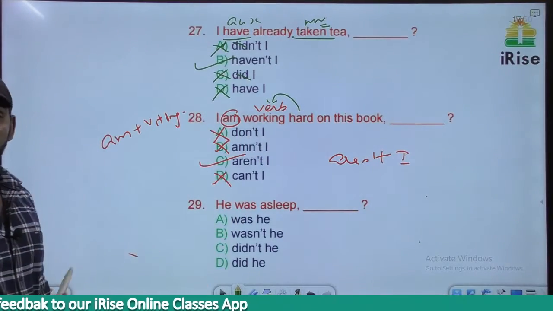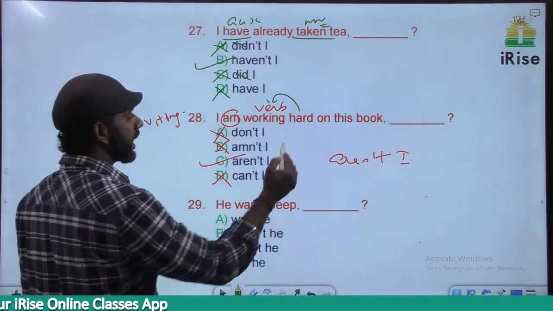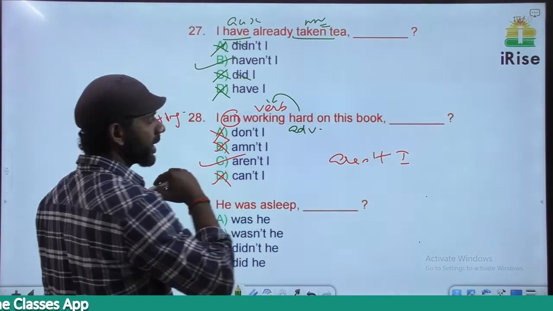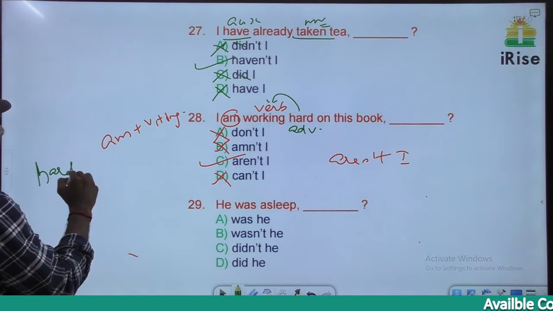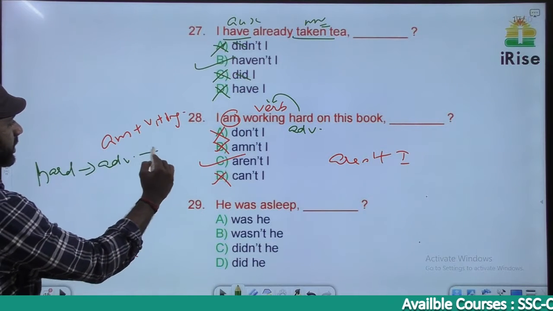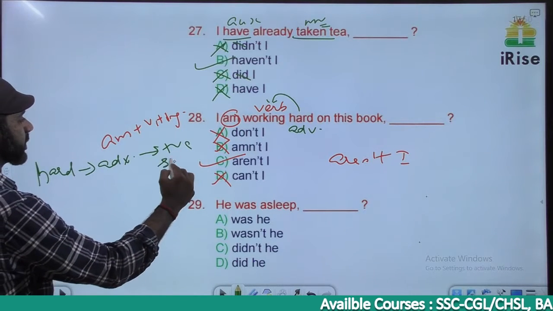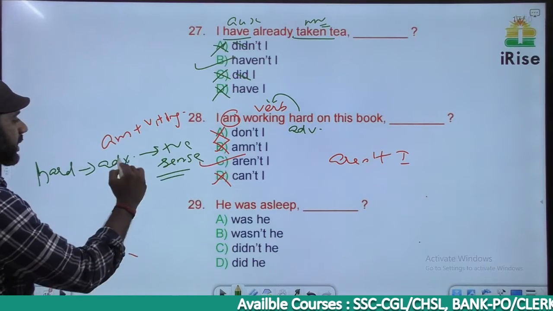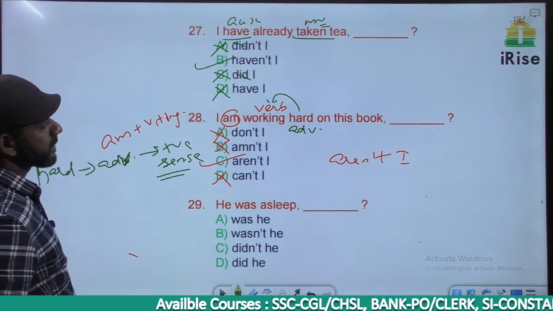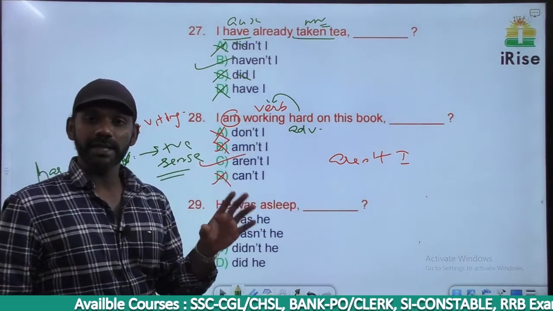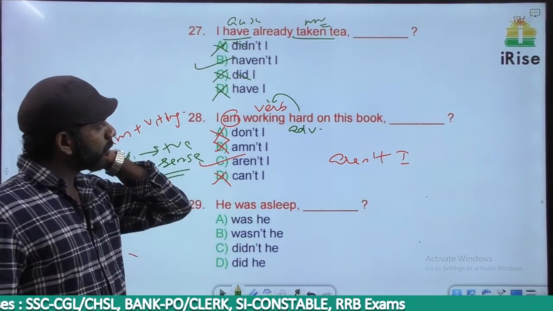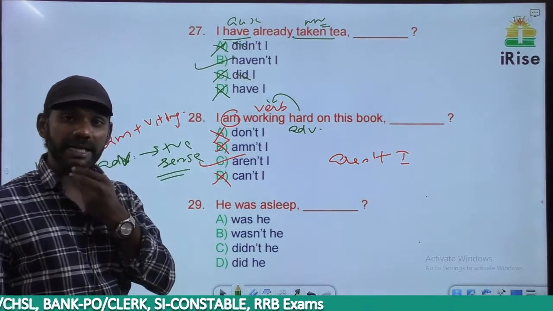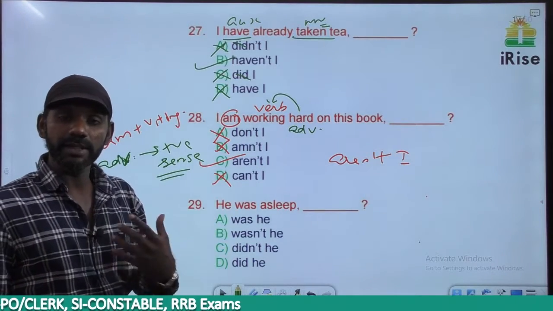Any word that describes a verb is called an adverb, so hard becomes an adverb. If you remember, hard is an adverb used in a positive sense. I am working hard on this book. The sentence is positively charged. So I am working hard on this book, aren't I? That means aren't I working hard on this book?